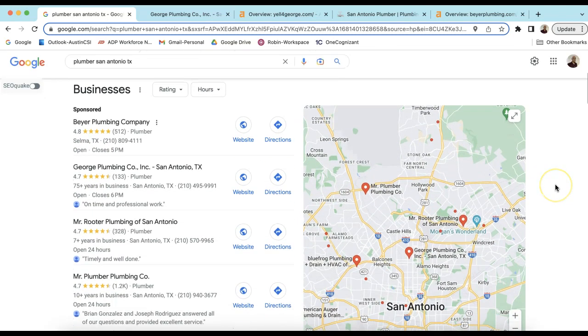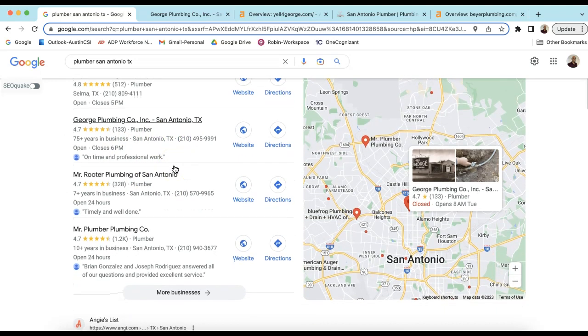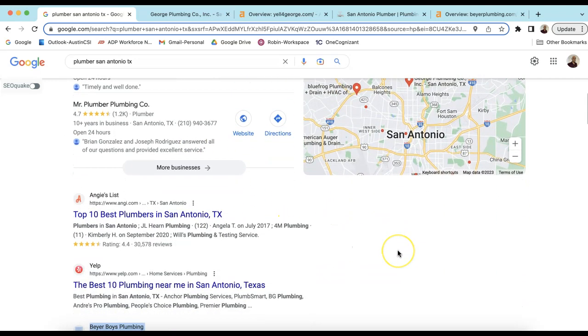That's one strategy. The other one is a map pack here, and I believe there you are right there. So good job being in the map pack, because that increases a lot of revenue for local businesses. So a good job there. I'll still talk a little bit more about that later.